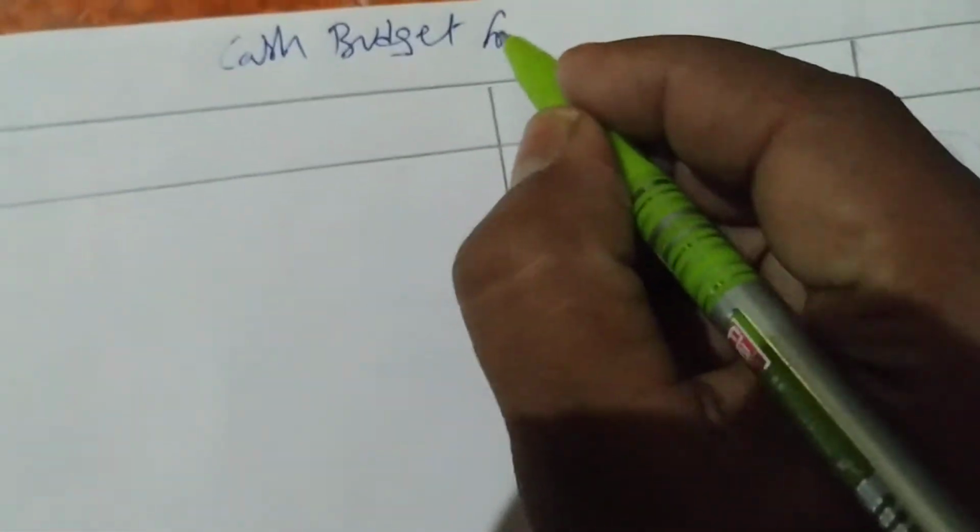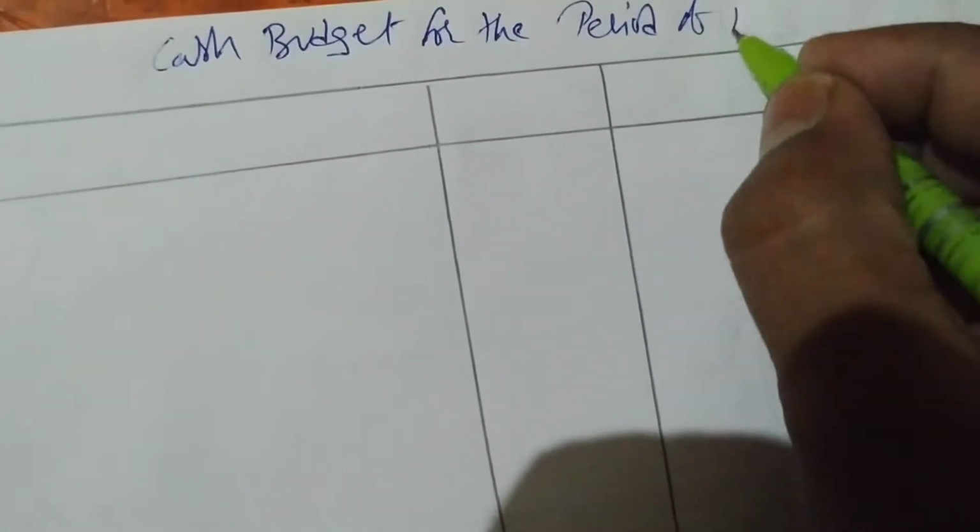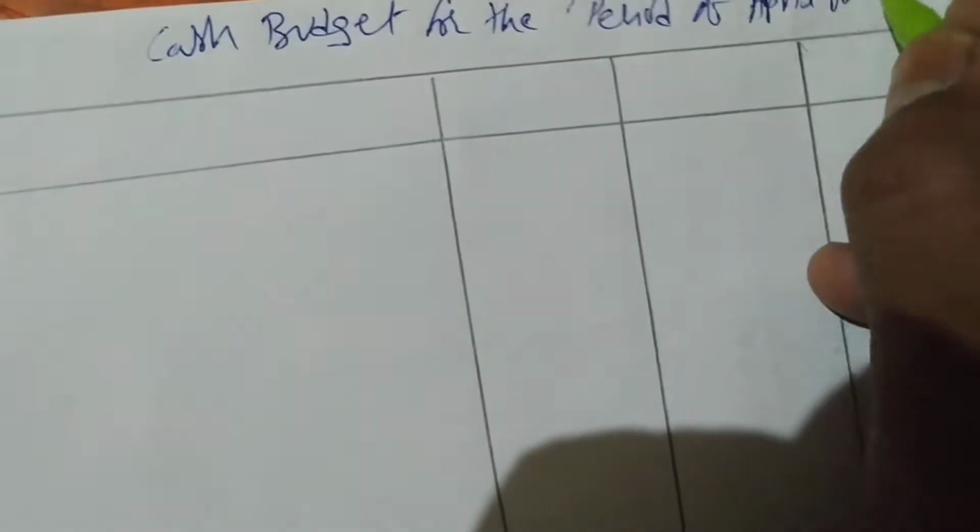Easy. Chalo. So I have prepared a 3 months budget, April, May, June. Okay, so first we'll write the format. The format we know, cash budget. If you want, you can write the name of the company. For the period of April to June. Next, particulars, April, May, June.